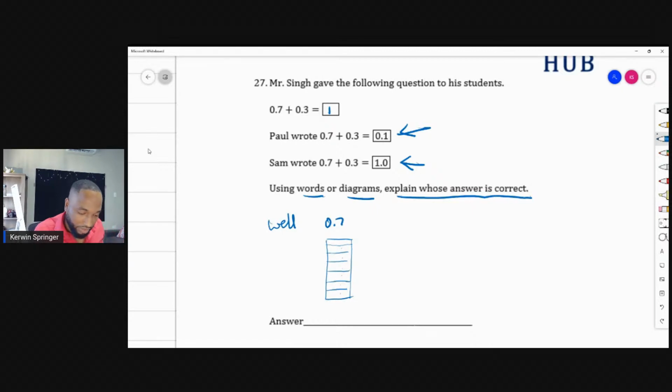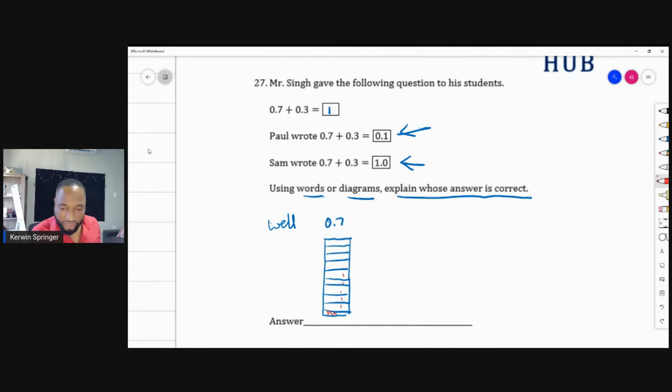I want to split it into 10 parts, class, because 0.7 is 7 out of 10, so I think that's 10 parts. 1, 2, 3, 4, 5, 6, 7, 8, 9, 10.